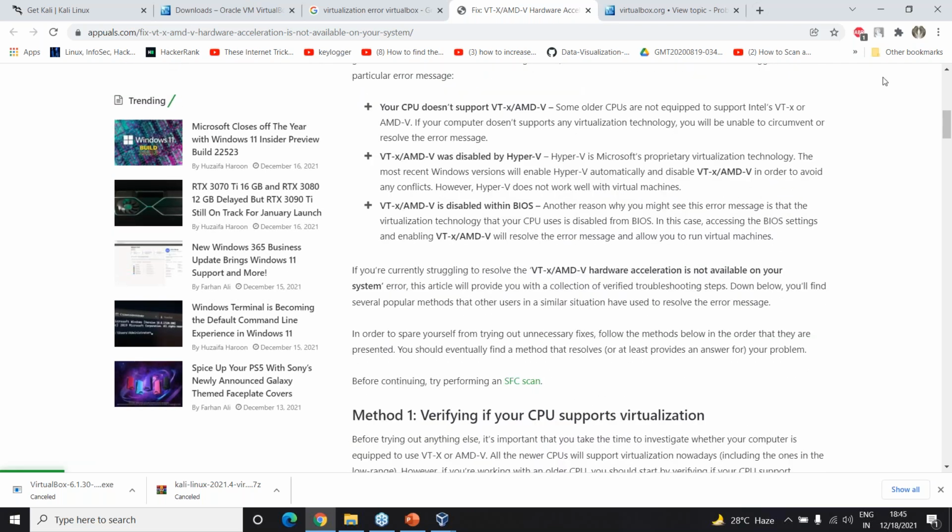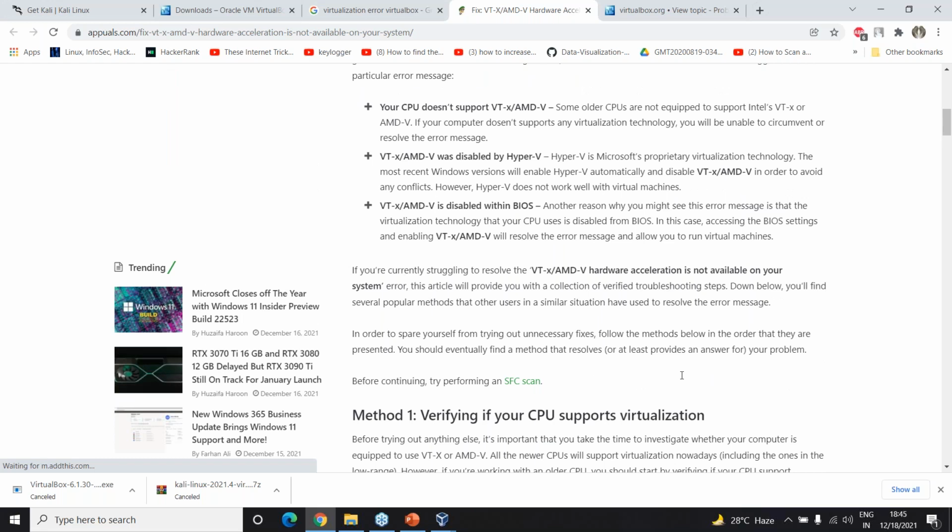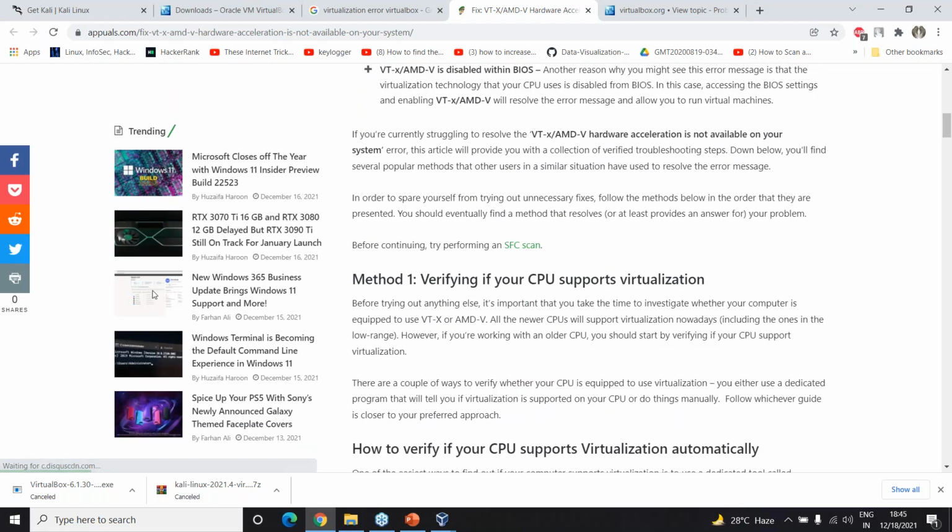So the first step is to check if your CPU supports virtualization. You can search for a program which just tells you if there is virtualization. But we will not use that; we will do it manually.